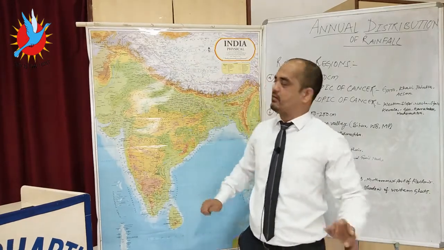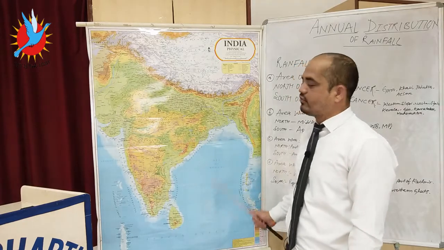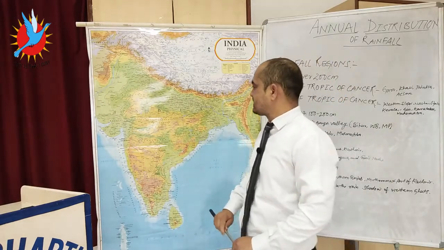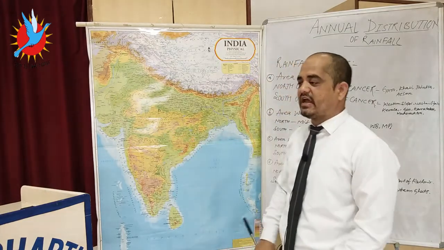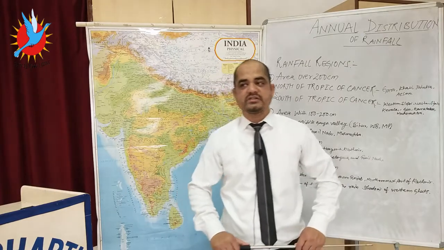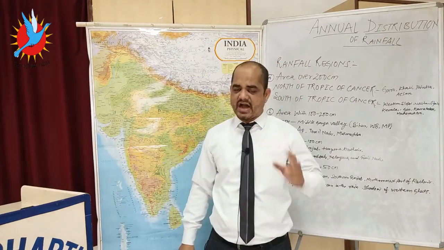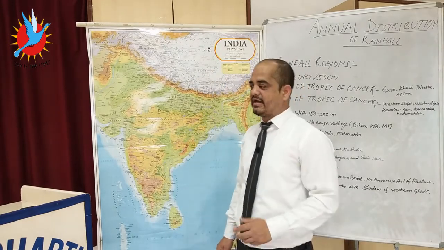Few areas receive very high rainfall, few areas receive moderate rainfall, and some parts receive extremely low rainfall, just like the Thar. This monsoon is also known as erratic in nature, and high temperature, high rainfall and high humidity prevail in these months, so it creates irritation.